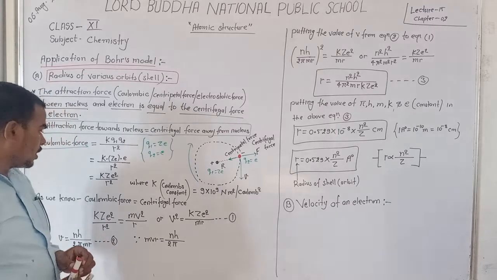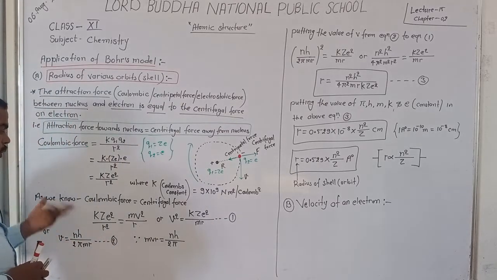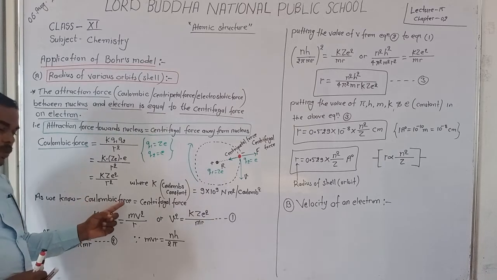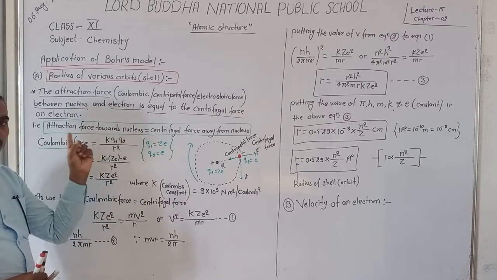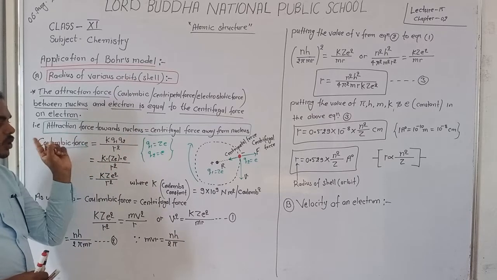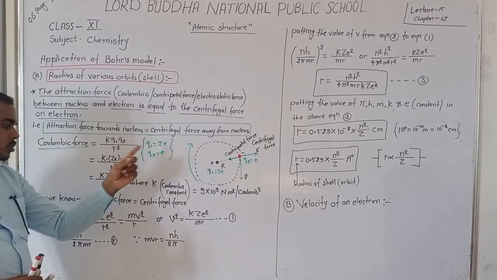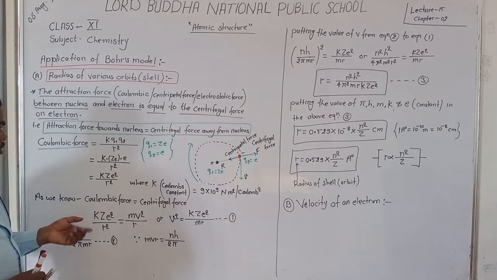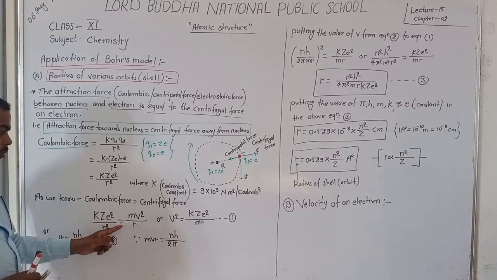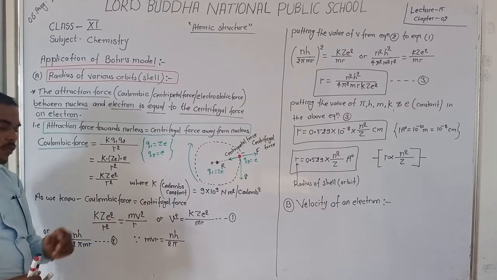As we know that the Coulombic force is equal to the centrifugal force, we put the value of the Coulombic force, K Z E square upon r square, equal to the centrifugal force.